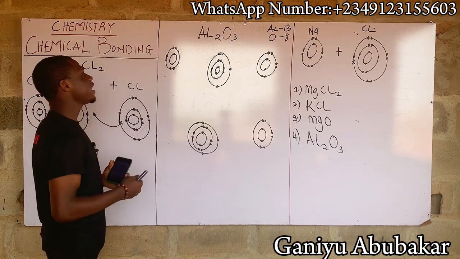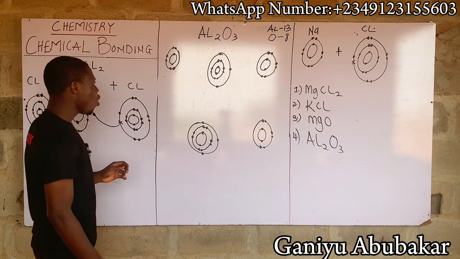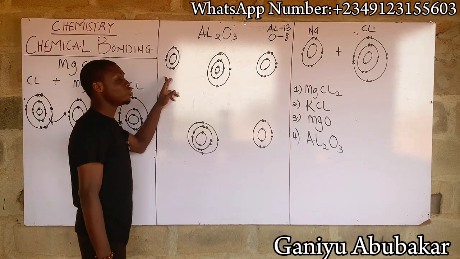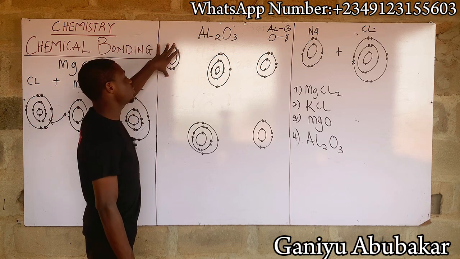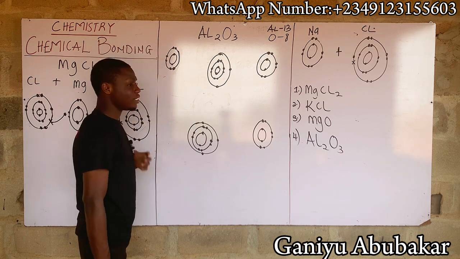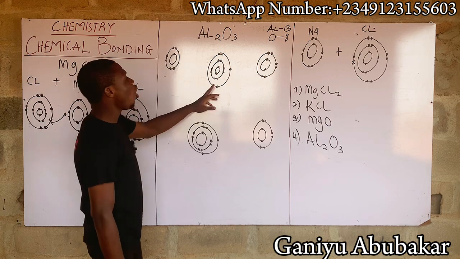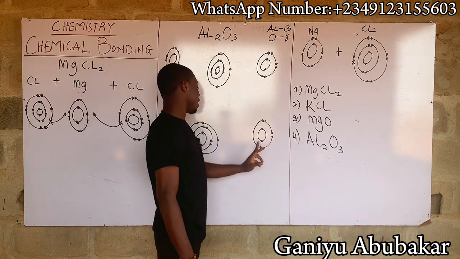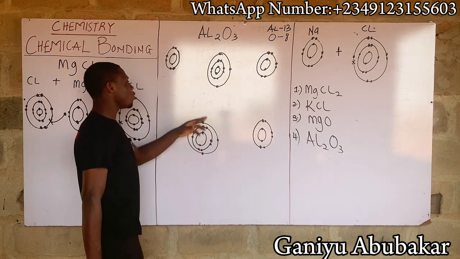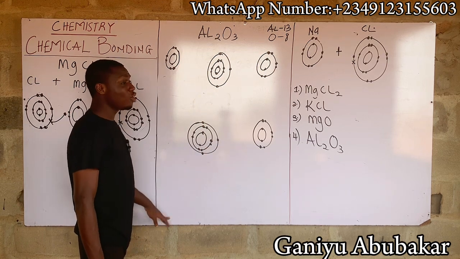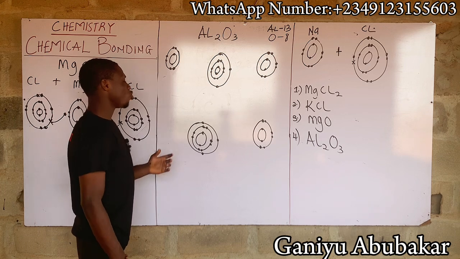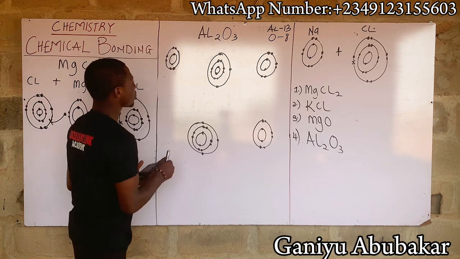The question, is this balanced? Of course, oxygen here is not balanced. It's 1, 2, 3, 4, 5, 6. Perhaps it's 6 electrons in the outermost shell. It's not balanced, right? Oxygen here is not balanced. Also, aluminium 2 is not balanced. I'm having 3 electrons in the outermost shell. It's not balanced. So let's balance this up, please. How do you get this done?